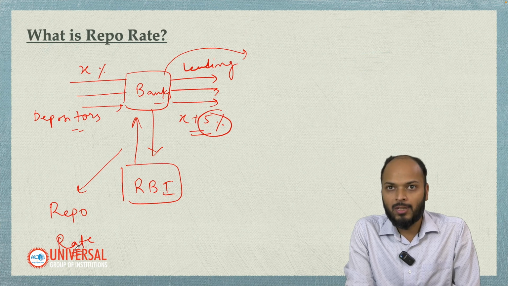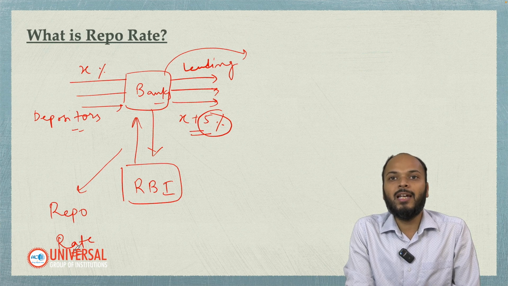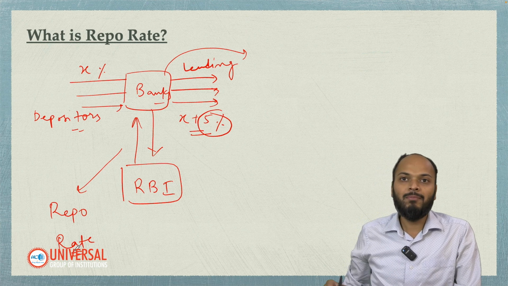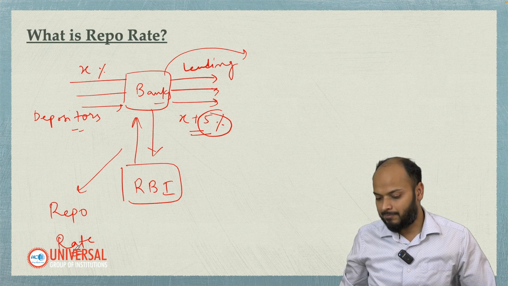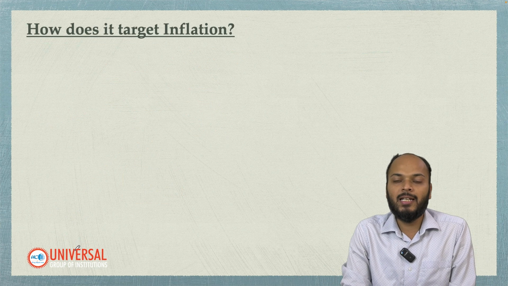It is a tool which is there with RBI, which is used to contain inflation, to target inflation in the economy. We'll discuss that part as well. I hope the meaning of the word repo rate is clear. So let's now discuss how repo rate helps in targeting inflation.